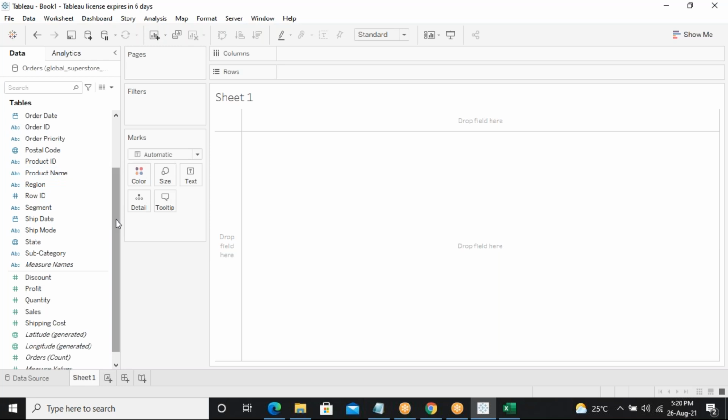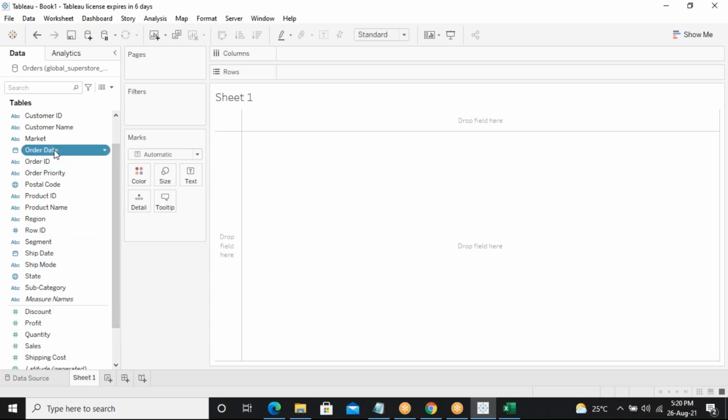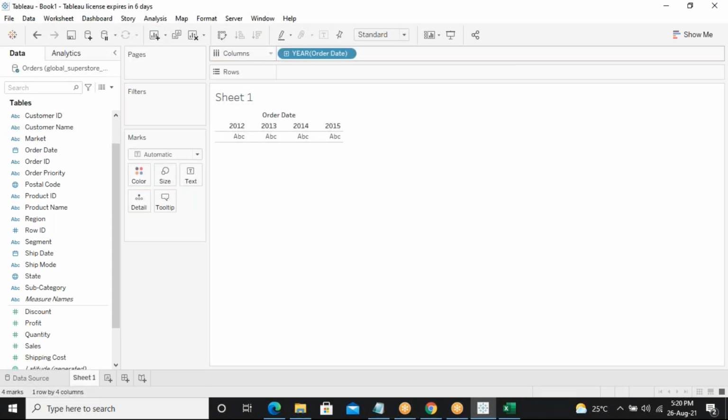See, if I take something from the blue, for example Order Date, and drag and drop it into Columns, what is automatically happening?